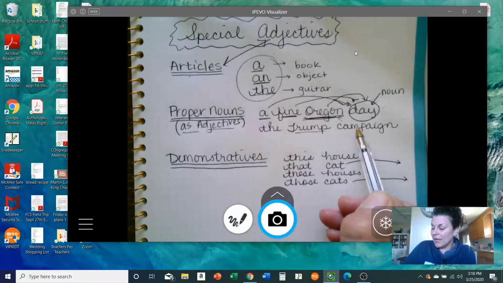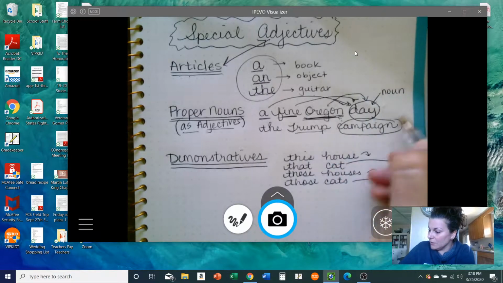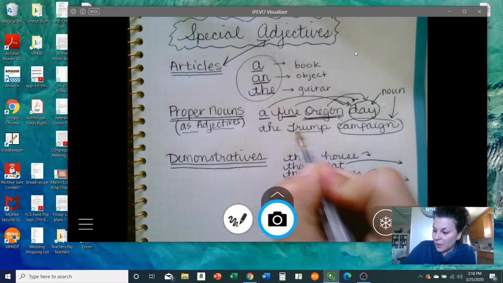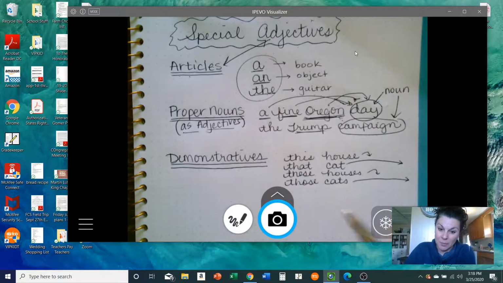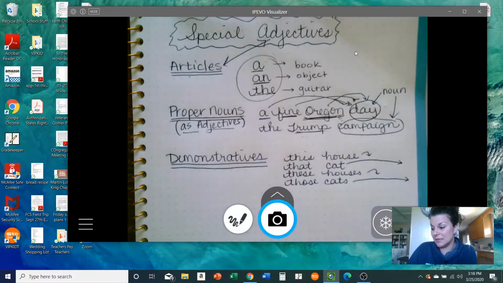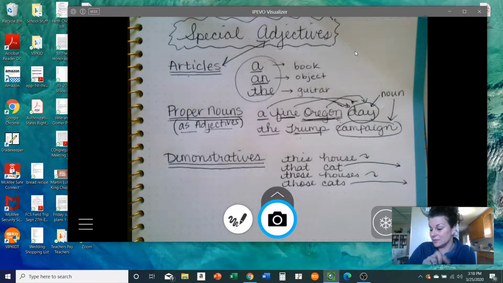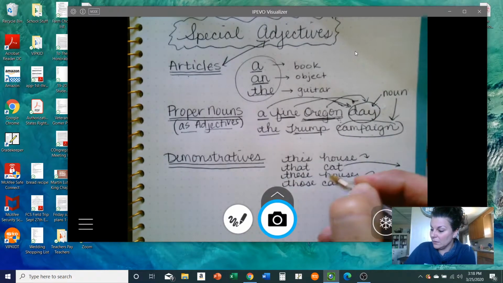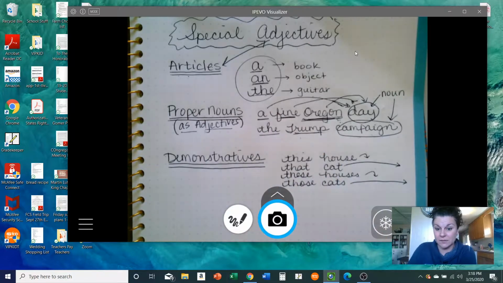The Trump campaign. Campaign is my noun. Trump is a noun, and it's a proper noun, but in this situation, it's describing the campaign, the person who the campaign is for. And so that makes it an adjective. And then the is also an adjective. So campaign has two adjectives in this phrase. Okay? And then demonstratives, demonstrative adjectives demonstrate which thing we're talking about. So that's where that word demonstrative comes from.